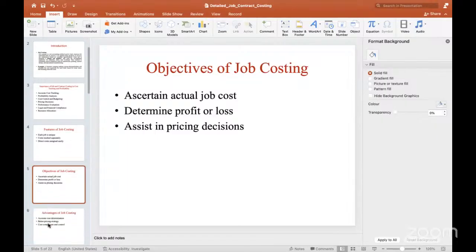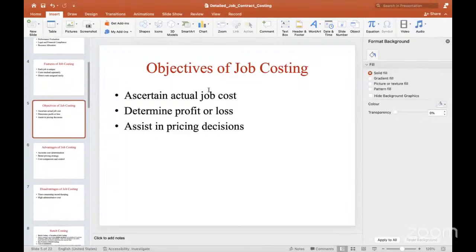Objectives of job costing. The first main objective is to ascertain the actual job cost and determine the profit and loss, and assist in pricing decisions. These factors are very similar to the previous important factors. First, ascertain the actual job cost. It means to know the exact cost of a particular job. And determining the profit and loss.